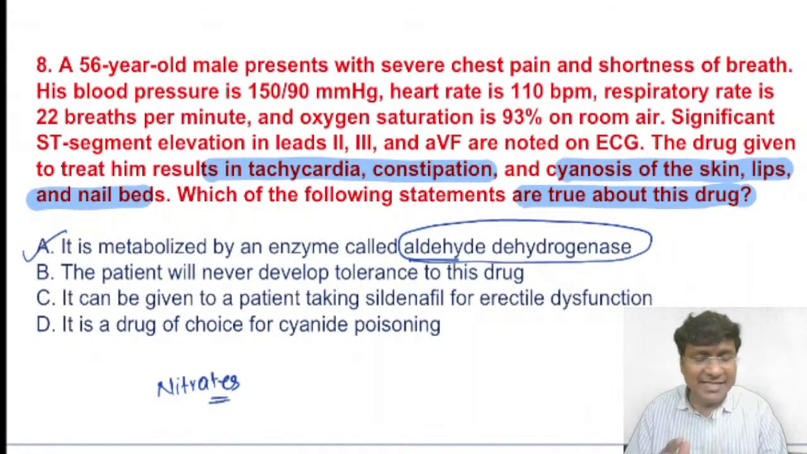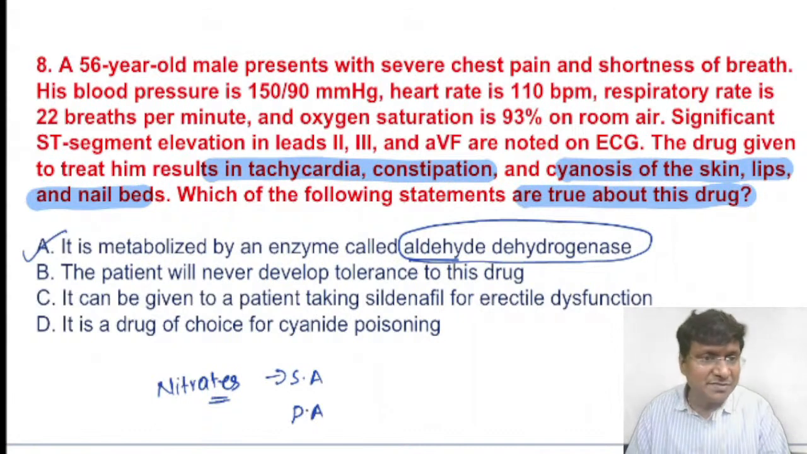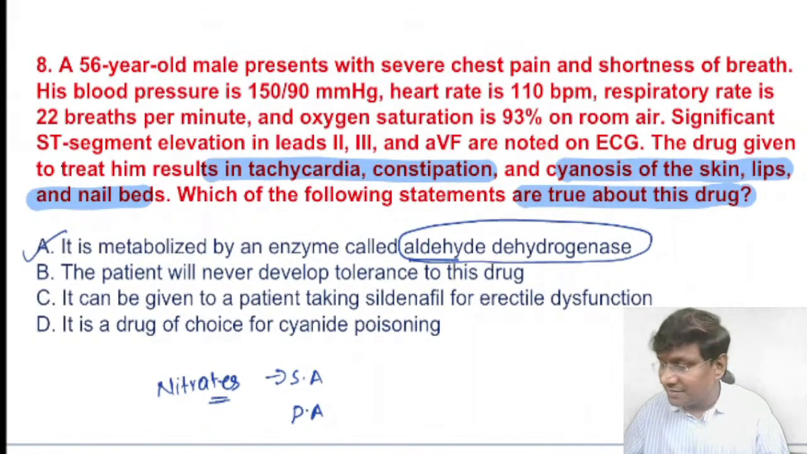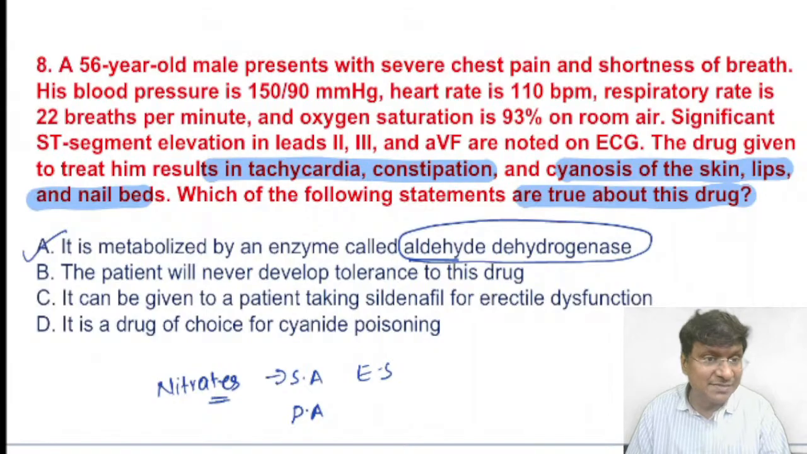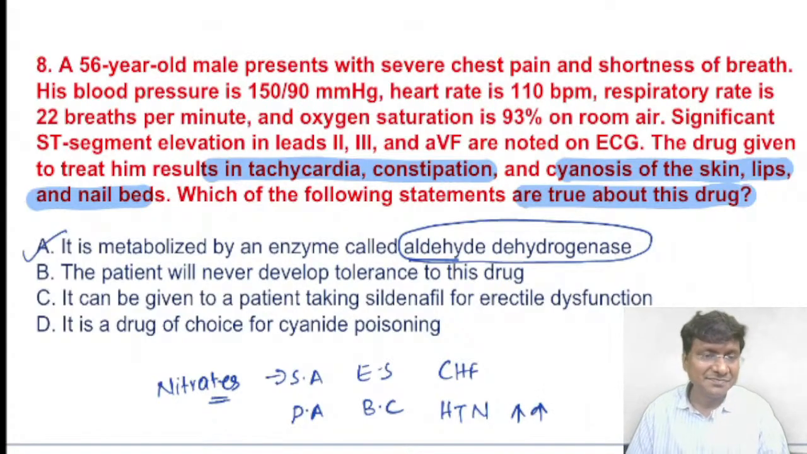And remember, this particular drug, that is nitrate, we use this in the treatment of stable angina, Prinzmetal angina, esophageal spasms, biliary colic, congestive heart failure, and we also use this in the treatment of hypertensive emergency. And you take the second option.